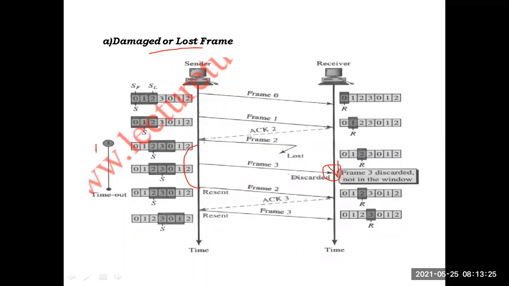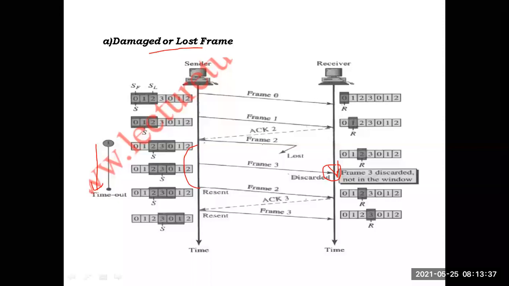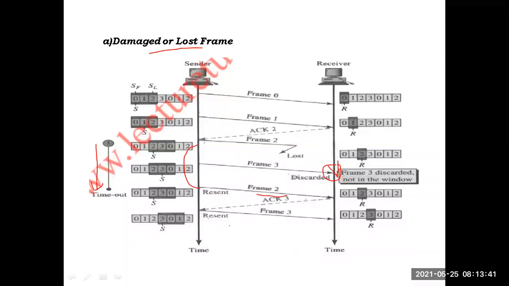Since the acknowledgement for frame 2 isn't received within that time, after the timeout the sender will go back to frame 2 and retransmit all the frames from frame 2. Here in this example, frame 2 and frame 3 will be retransmitted. He will retransmit frame 2, he will retransmit frame 3. That is what is going on.